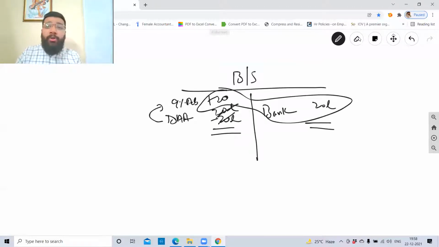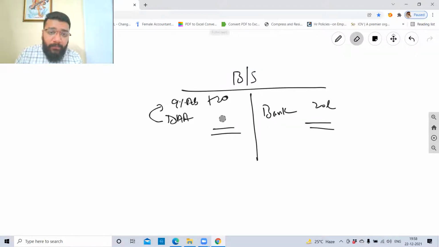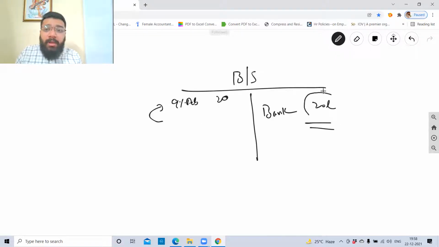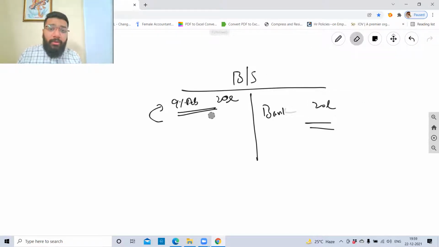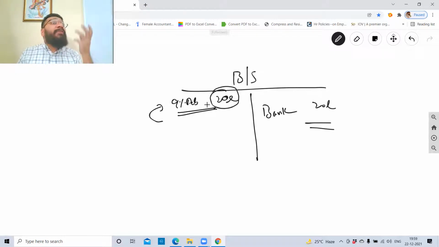So what does this mean? How do you read this balance sheet? If I ask you how you got 20 lakh rupees in your bank account, the answer is that, sir, we have got this 20 lakh rupees by way of issue of debentures. Or if I ask, you issued 20 lakh of debentures, in what form is it there with me? It is there in the form of bank with me. This is how you read the balance sheet.